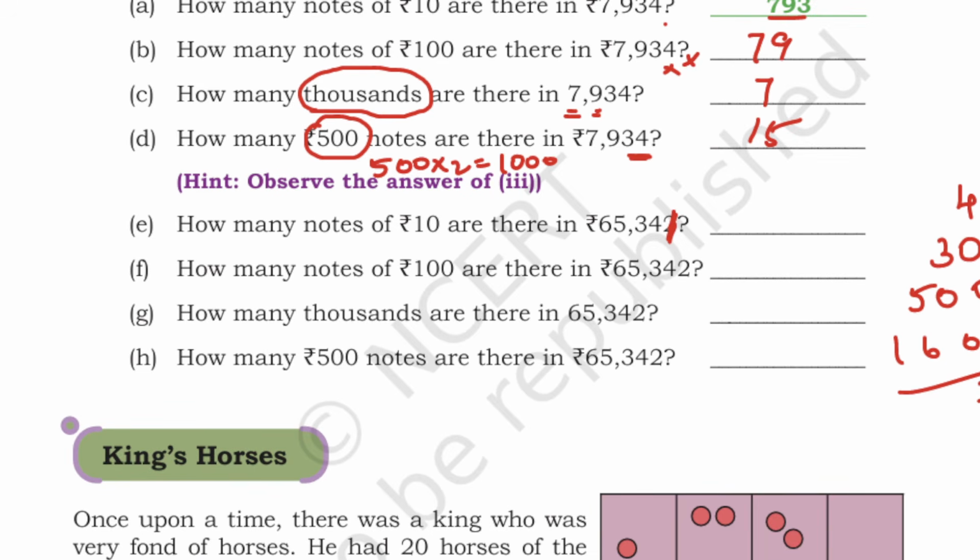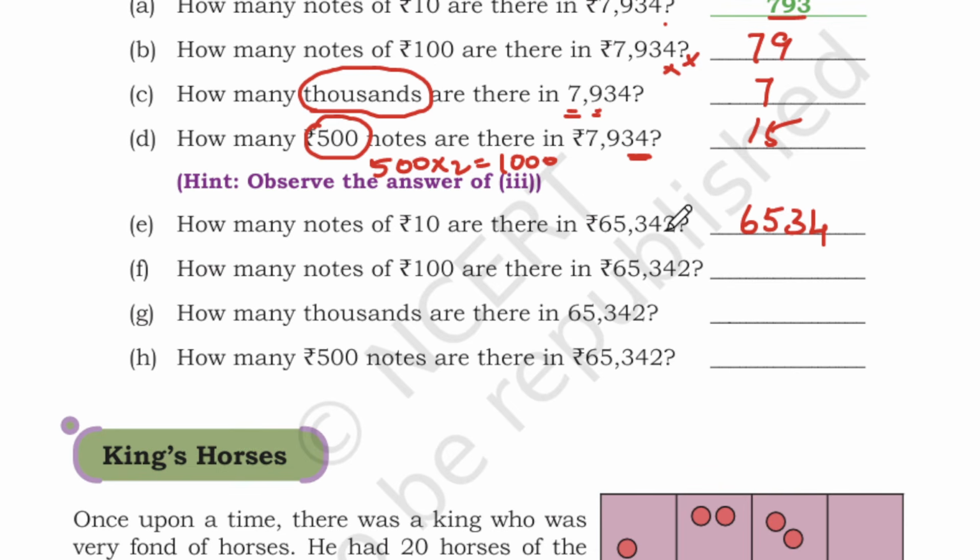I'll remove this. There's another easy way to find this. Okay, so how many times do we need to multiply 10 to get 65,342? You have to remove the ones digit. If you multiply 6,534 into 10, you will get 65,340.